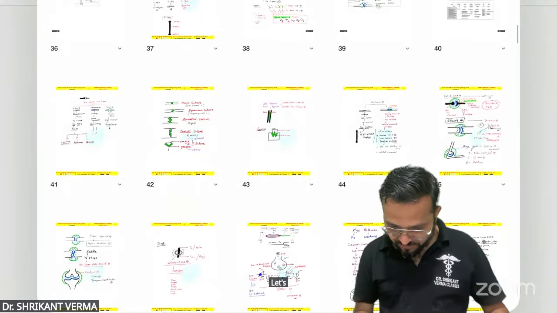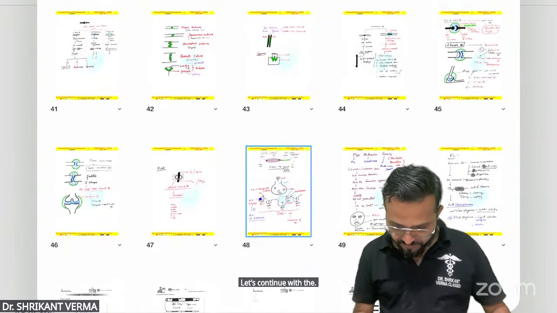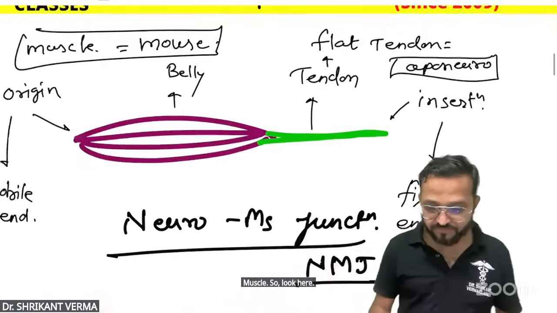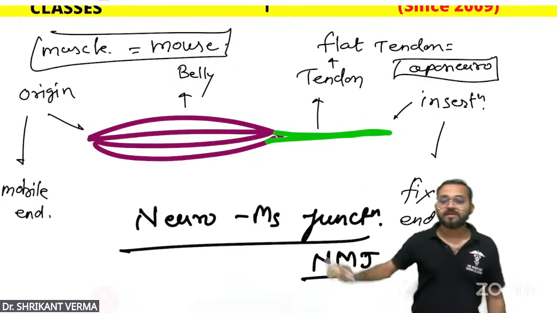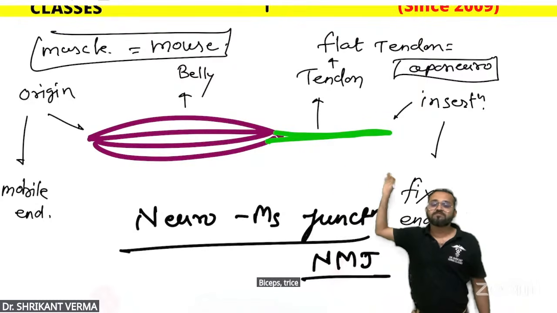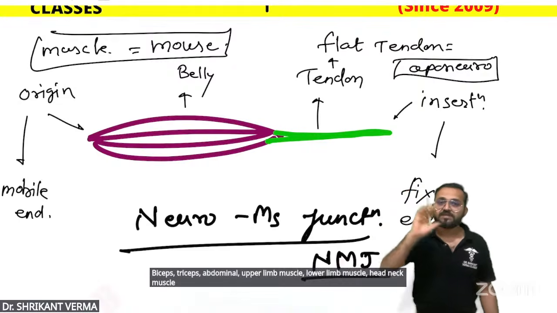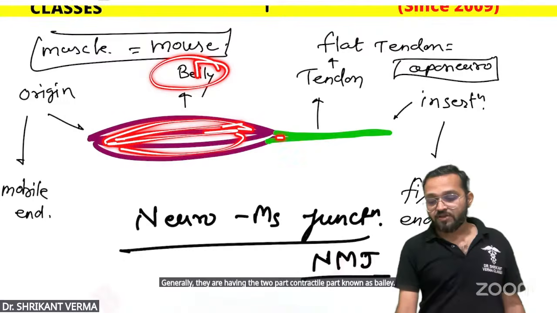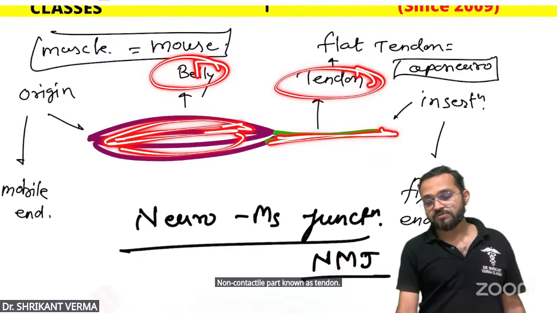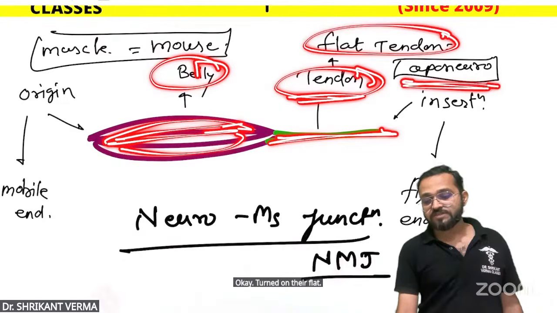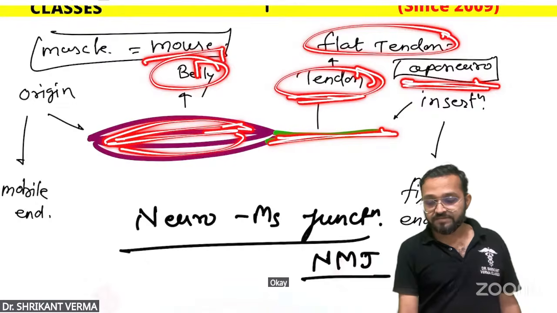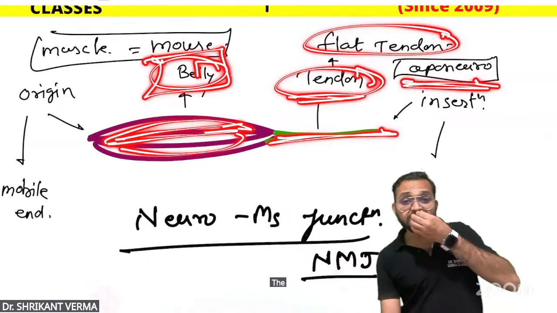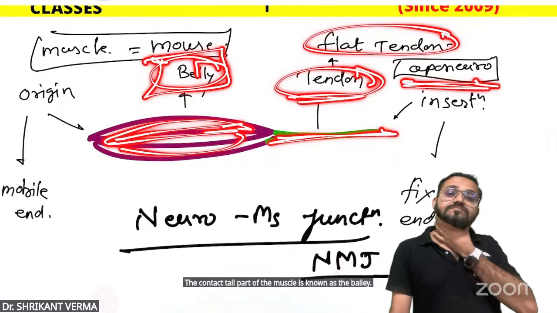Let's continue with the muscle. Look here, sir: any muscle, biceps, triceps, abdominal muscle, upper limb muscle, lower limb muscle, head and neck muscle, generally has two parts, a contractile part known as the belly and a non-contractile part known as the tendon. Flat tendons are known as aponeurosis. And the contractile part of the muscle is known as the belly.